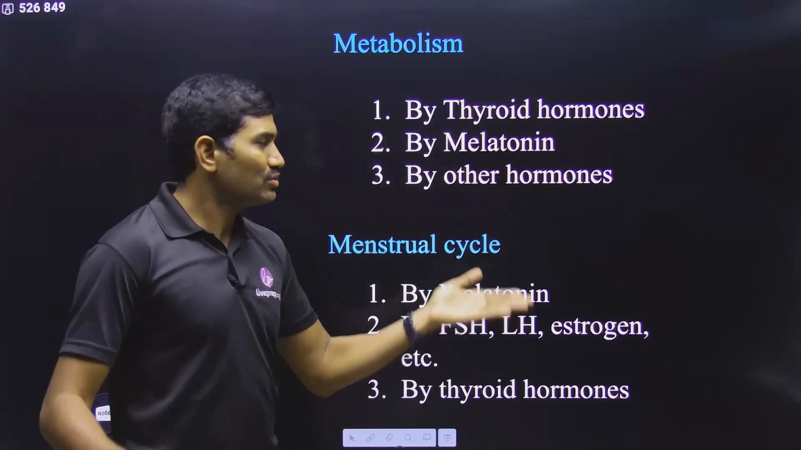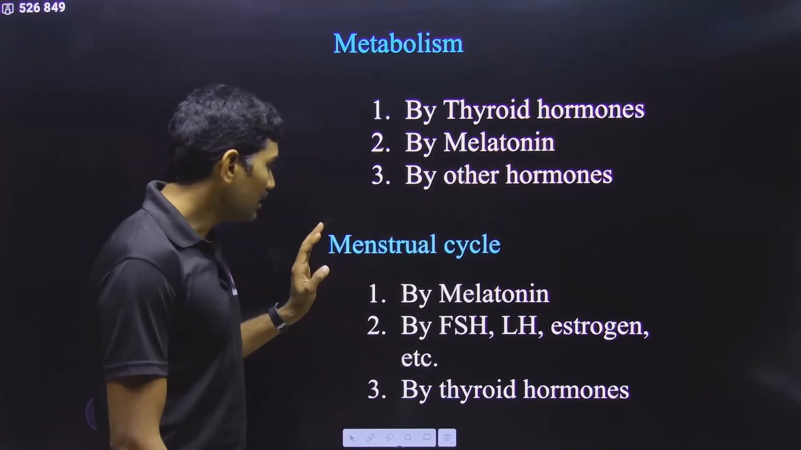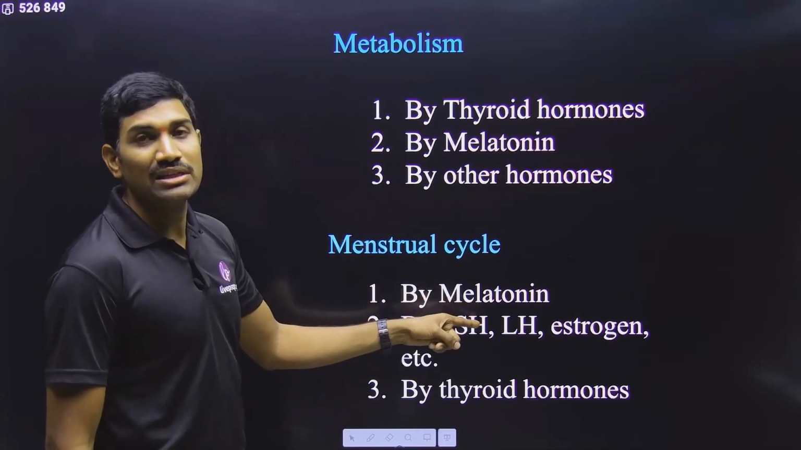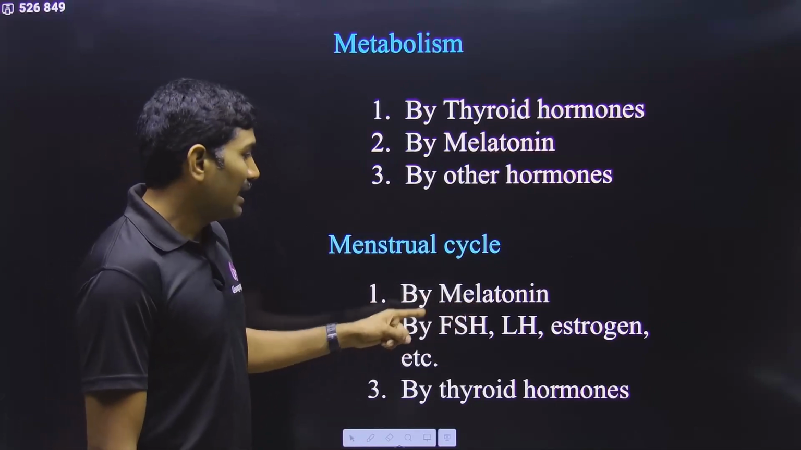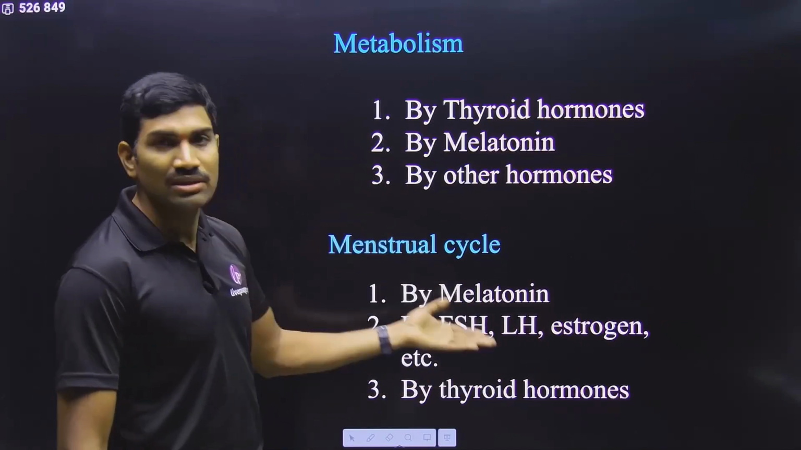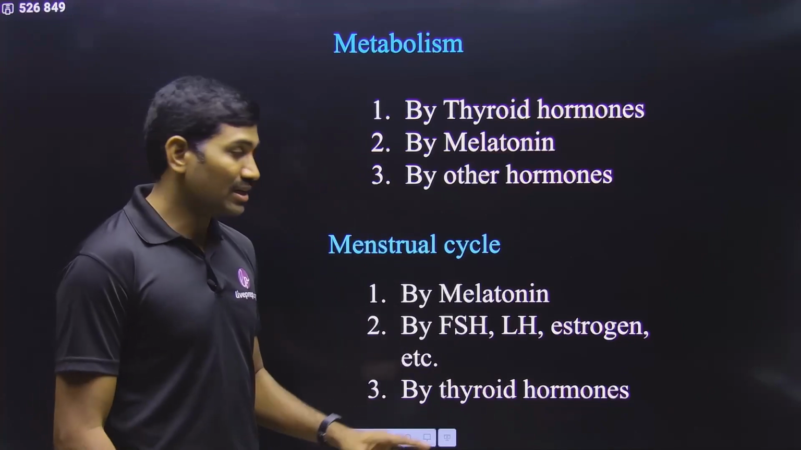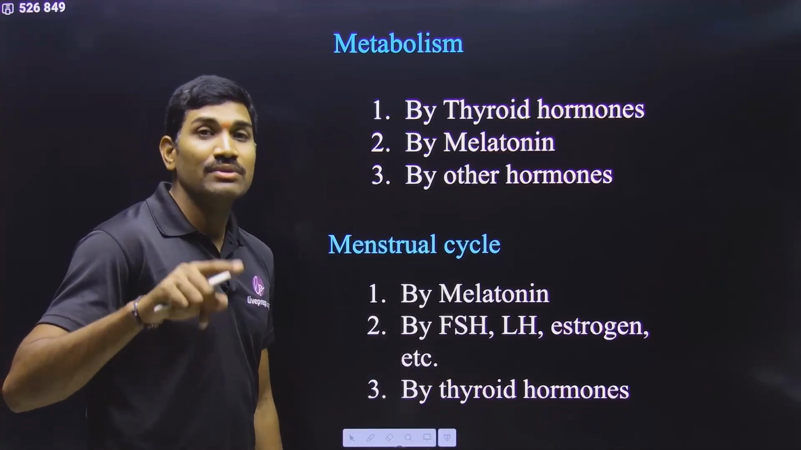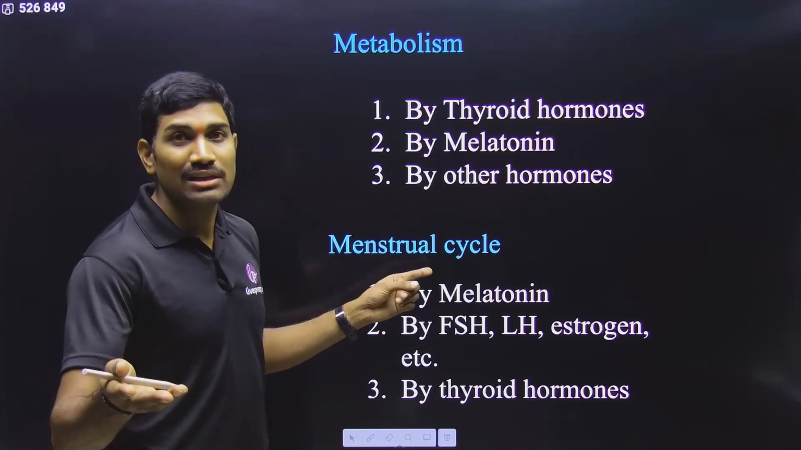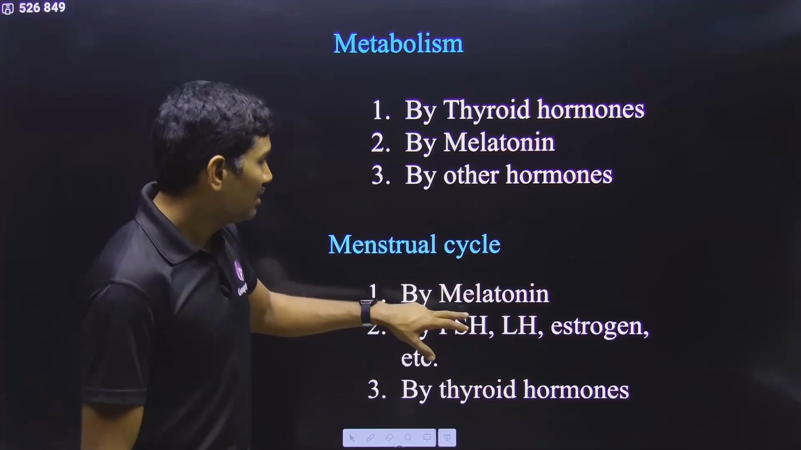But anyhow, in general, all the hormones are helping in some way or other in the metabolism of various things. Next one, with respect to the menstrual cycle. Very clearly it is mentioned that melatonin is also involved here. And follicle stimulating hormone, luteinizing hormone, estrogen, all these are again related to the menstrual cycle. And not only this, even thyroid hormones are very important, because hypothyroidism in the adult female causes irregular menstrual cycle, they have mentioned. So these are some points related to the menstrual cycle.